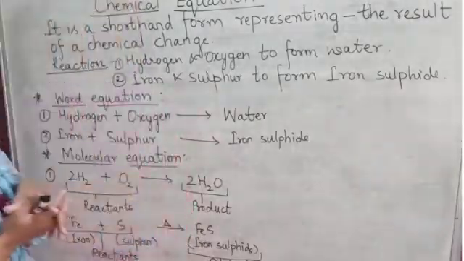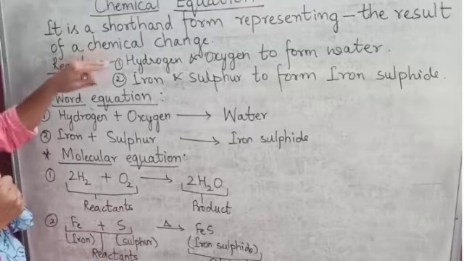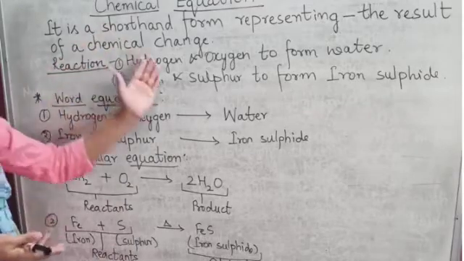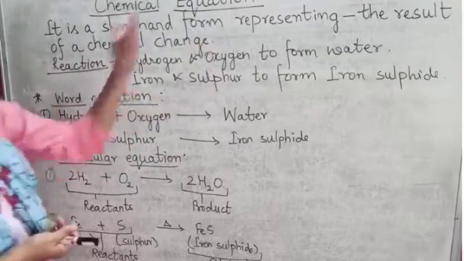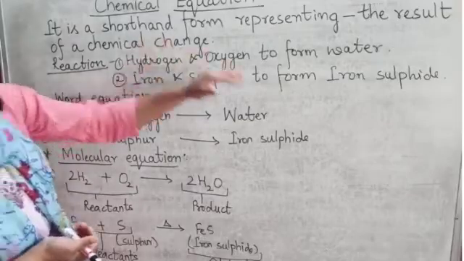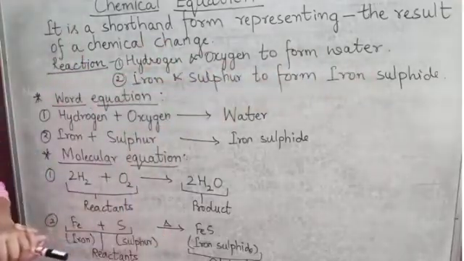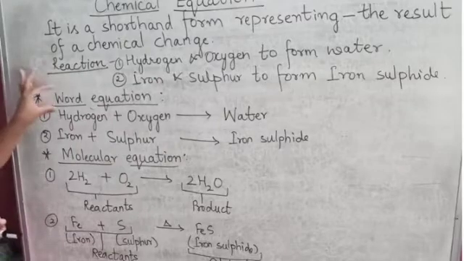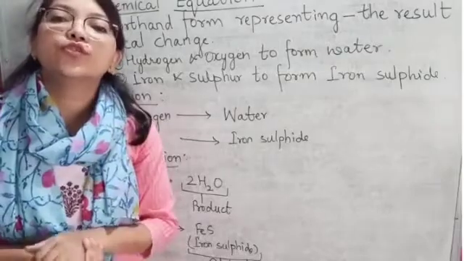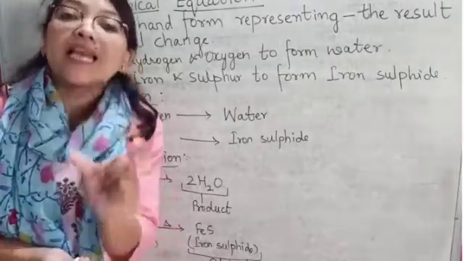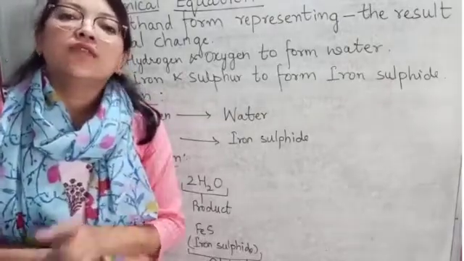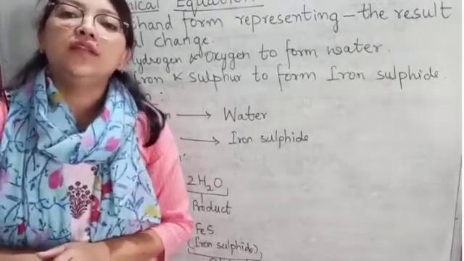For example, here we have taken two examples. The first reaction is between hydrogen and oxygen, which forms water, and the second one is iron and sulfur, which forms iron sulfide. So let us see the word equation. A word equation shows the names of the chemicals taking place in the chemical reaction.